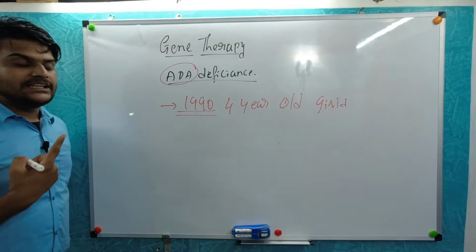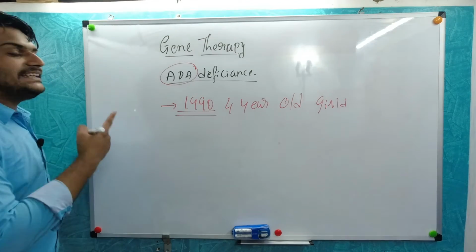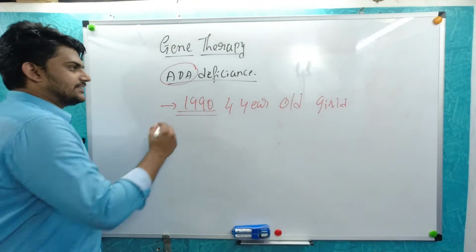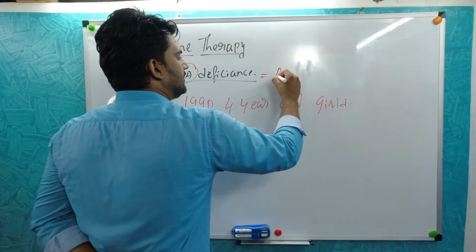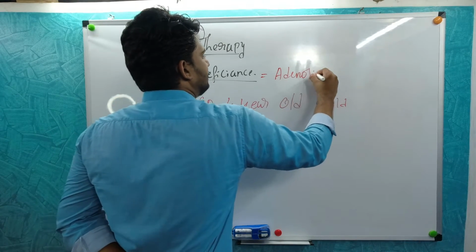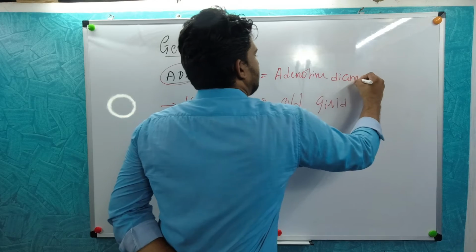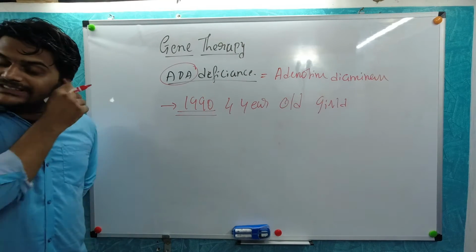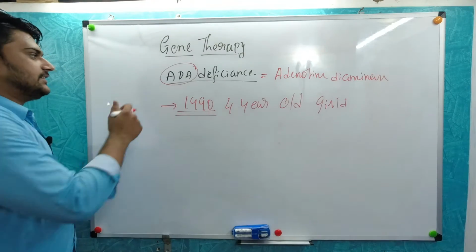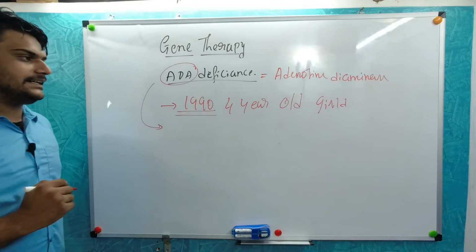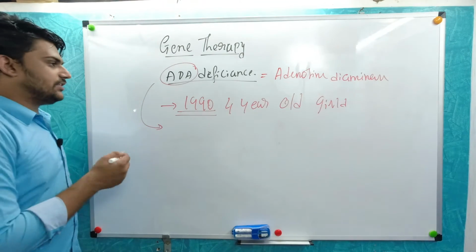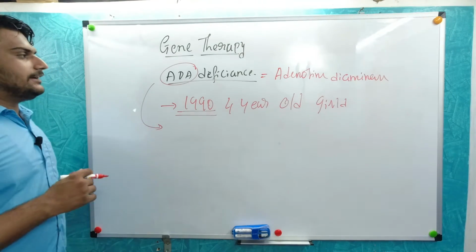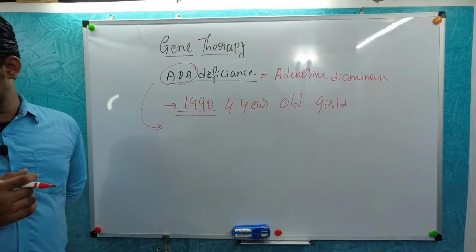What is ADA deficiency? Adenosine deaminase deficiency, it is known as. You can write it out: adenosine deaminase deficiency disease. What is this disease, and also how the girl was treated, all the methods of treating it we will learn. First, what are the symptoms?